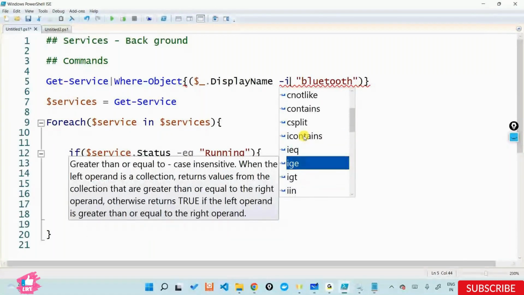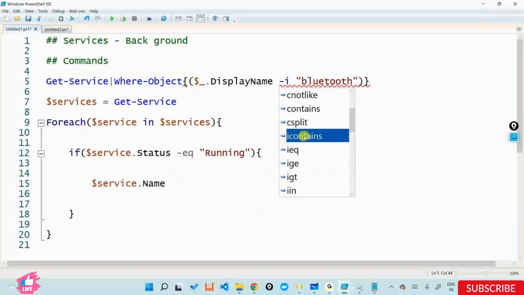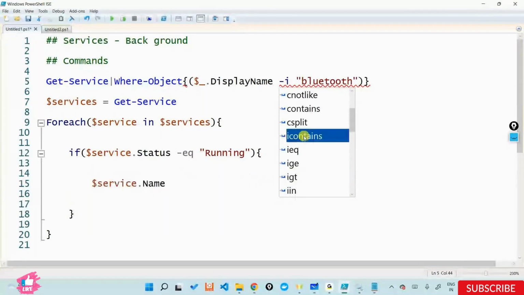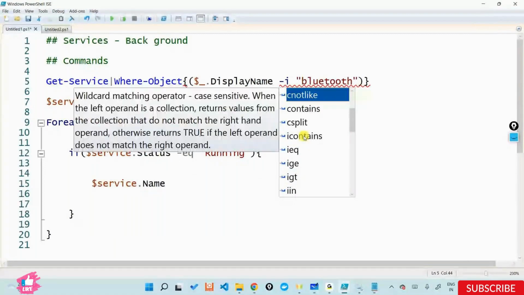Okay. It's insensitive. It's insensitive also. More like equal to only, but yes, I will check this out and let you know.